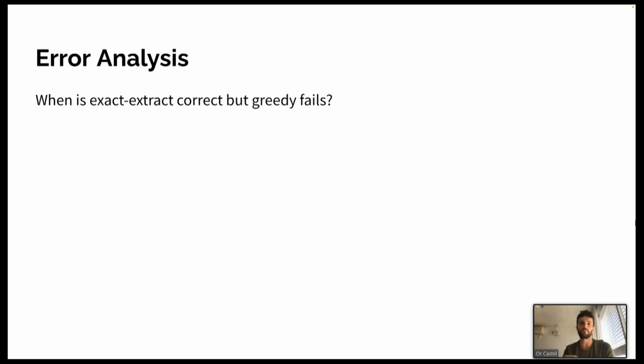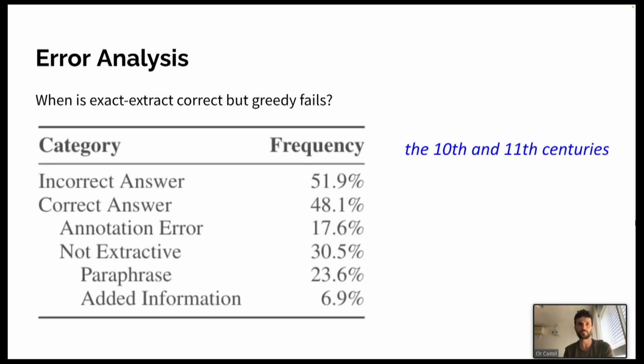As for the other case, where exact extract is correct but greedy fails, and this is, in my perspective, the interesting case, because greedy is so commonly used, we did some sampling where we took samples where greedy was wrong and exact extract was right, meaning the model could have chosen the correct span, and we manually classified them into several groups. So in half of the cases, the answer was just incorrect. And in the other half of the cases, the answer was correct. But we saw some interesting cases there.